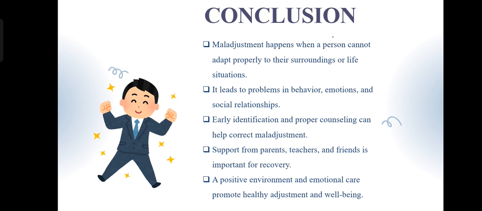So now we can conclude our session. Maladjustment is the inability to adapt to one's surroundings or life situations. If left unaddressed, it leads to behavioral and emotional problems. Early detection, proper counseling, and support from parents and teachers can help children readjust successfully. Remember, every child can flourish if given understanding, love, and a positive environment.